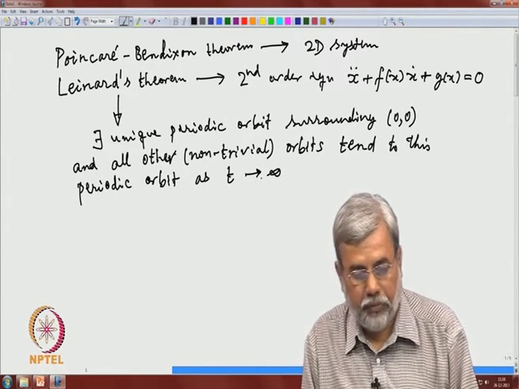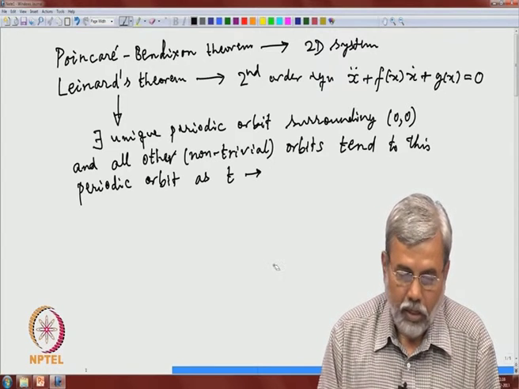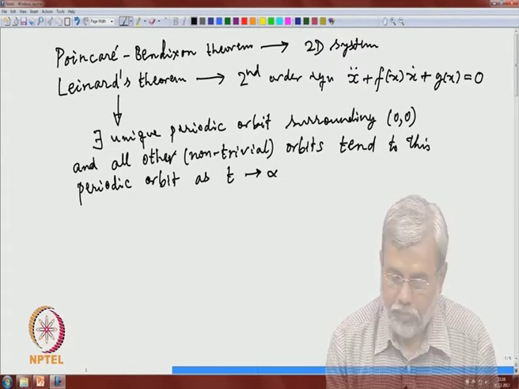Here the trivial orbit is only the equilibrium solution. So, that is an important conclusion of Lenard's theorem.